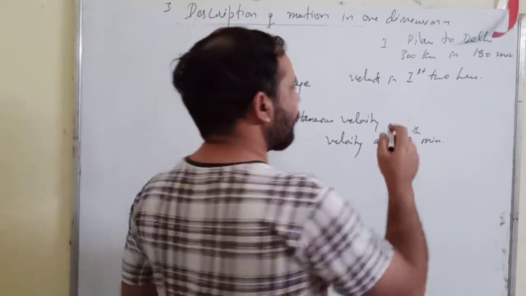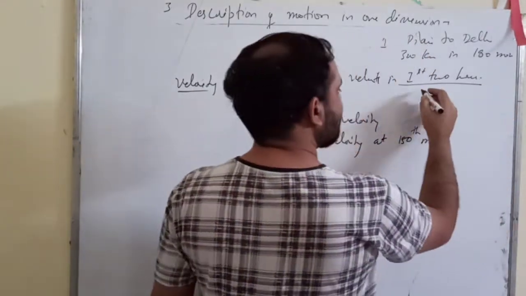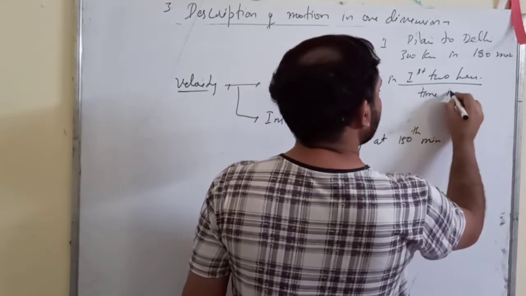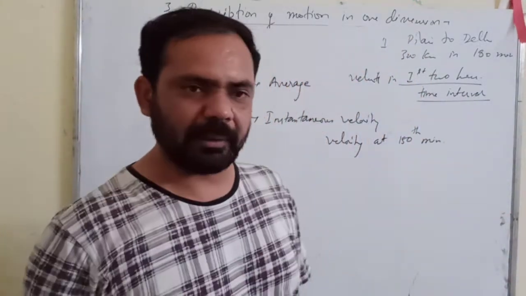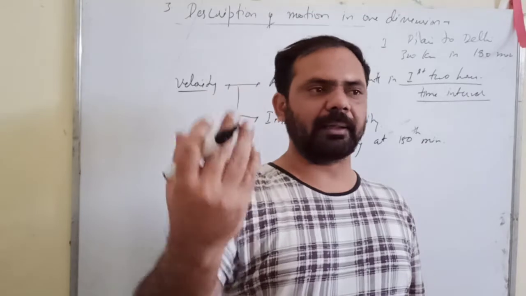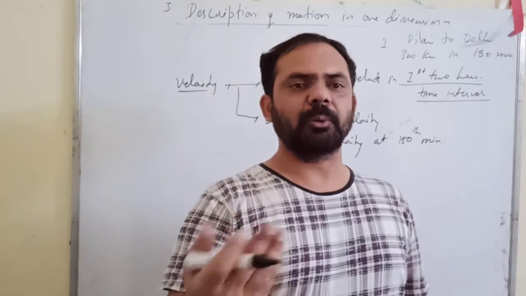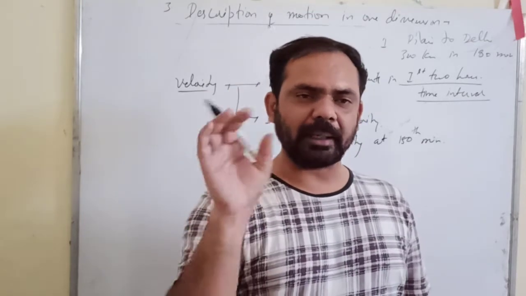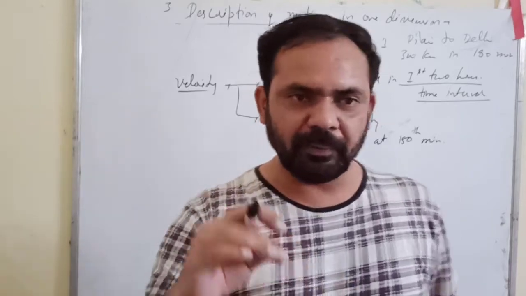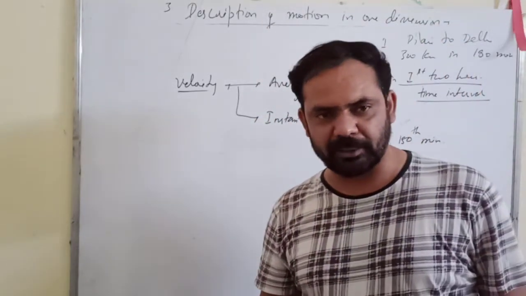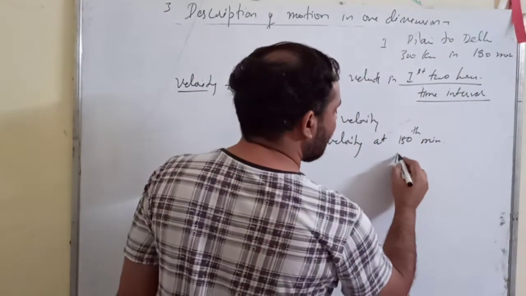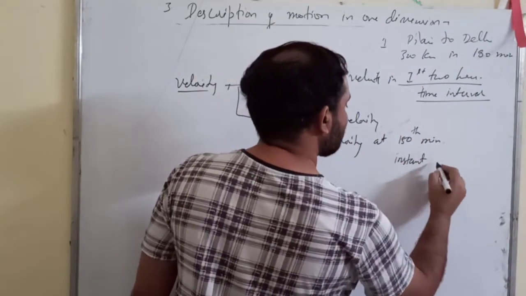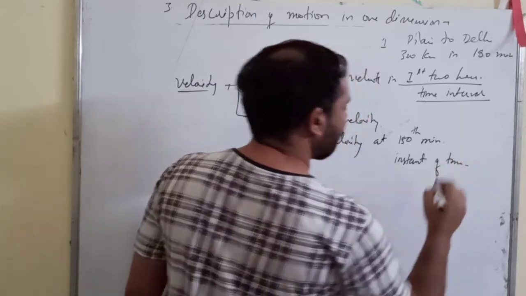So here the first 2 hours is a time interval. I think you can understand simply that a time interval is like a span of time. Like we say 2 hours, 4 hours, that is a span of time. From where to where, that is not mentioned. What is this 150th minute? This is an instant of time.